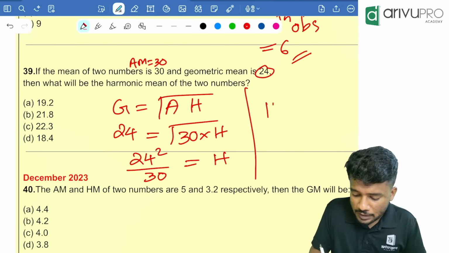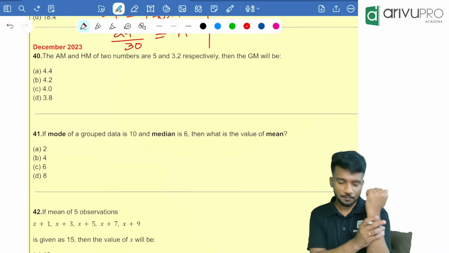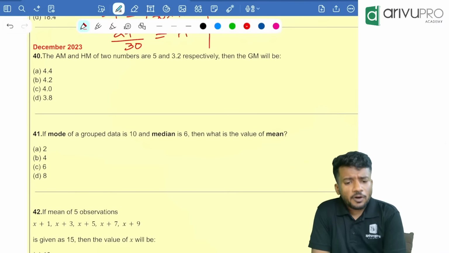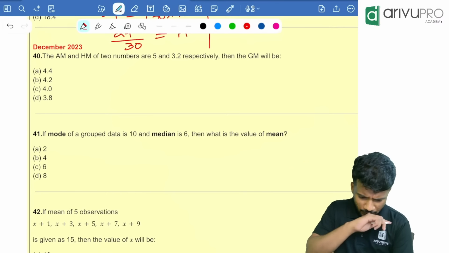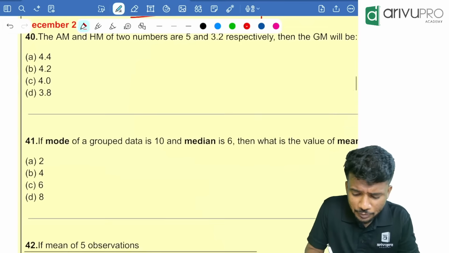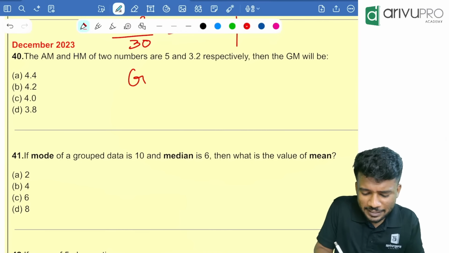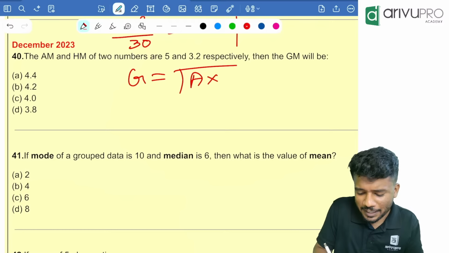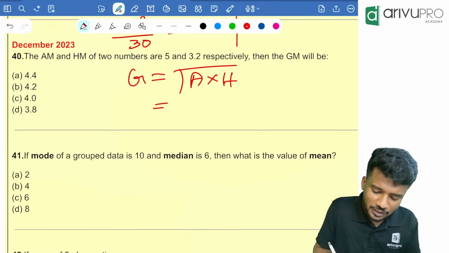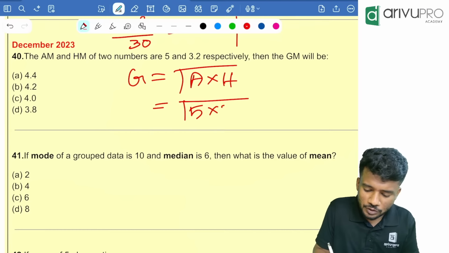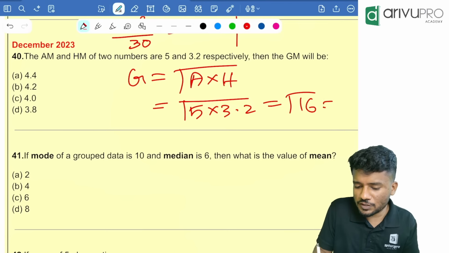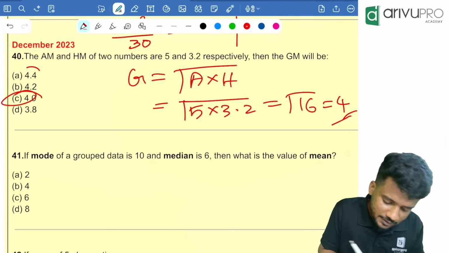Very easy. Yes. Next one, December 2023. The AM and HM of two numbers are 5 and 3.2 respectively. We need to find the GM. Again, see this, it is getting repeated a lot. G is equal to root of arithmetic mean into harmonic mean, which is equal to root of 5 into 3.2, that is root 16, which is equal to 4. Option C is your answer.